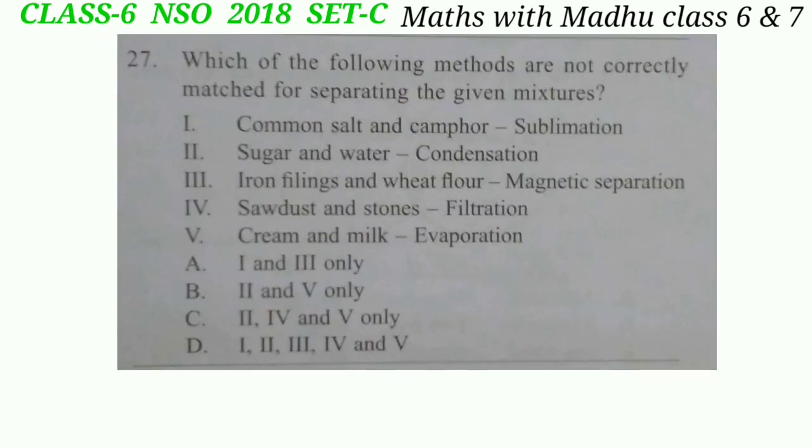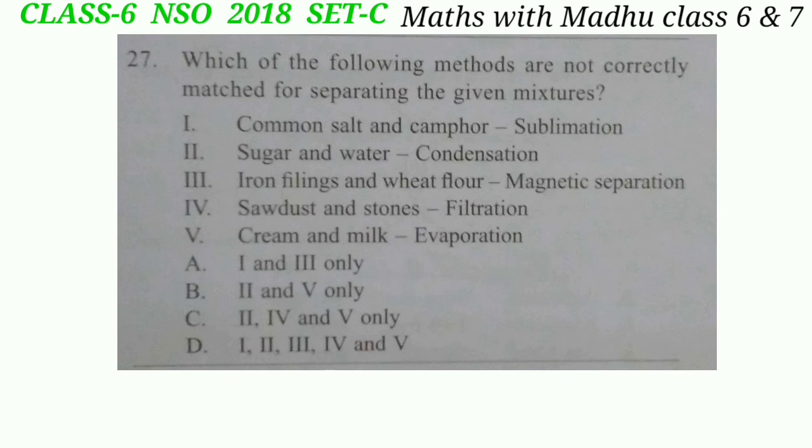Question 27. Which of the following methods are not correctly matched for separating the given mixtures? Common salt and camphor, sublimation. This is the correct separation method. 2i, sugar and water, condensation. It can be separated by evaporation, so this is the incorrect statement. 3i, iron filings and wheat flour, magnetic separation. This is also the correct separation.